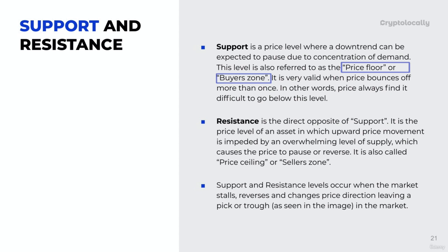Every buyer wants to buy at support zone because it is a level where a particular product is assumed to be cheap. So when you are buying at support, you are buying at a cheaper rate because that's where demand is, that's where everybody wants to buy. So it is very valid when price bounces off more than once. I would like to show you this in the chart.